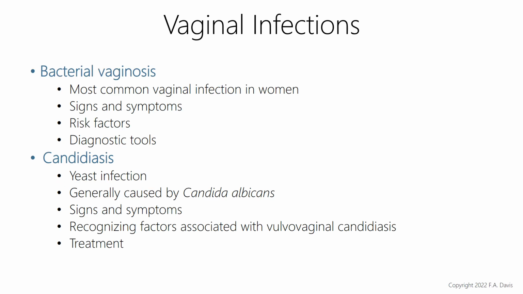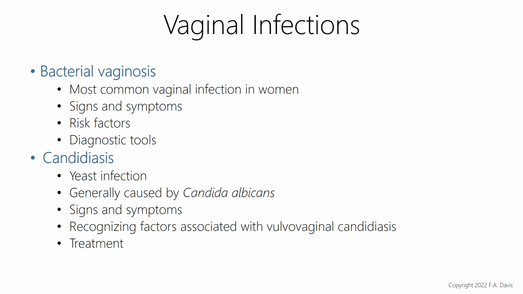Vaginal infections. So bacterial vaginosis, this is actually the most common vaginal infection. It's not considered an STI. So just keep that in mind. It's the most common vaginal infection, and it's not considered an STI. A lot of times the patient may be asymptomatic, but if they do have symptoms, it'll be a white or gray discharge with a fishy odor. That's kind of a classic sign of bacterial vaginosis. They may also have pain or burning and itching. You can look at the risk factors on page 981. It shows those bullet points there.